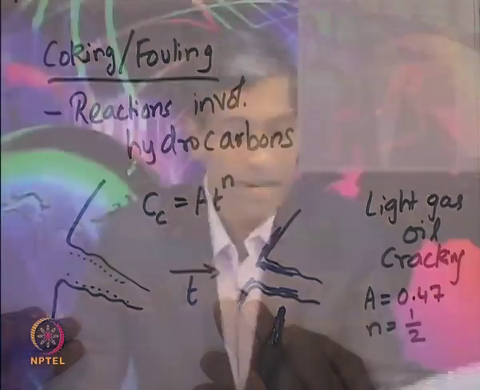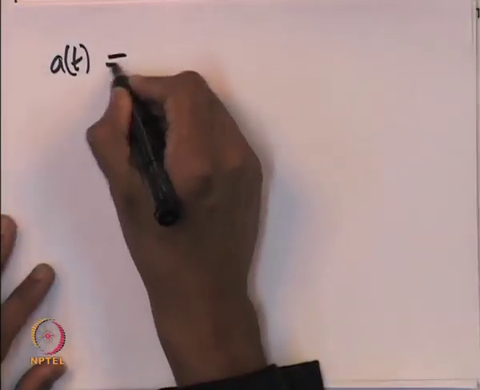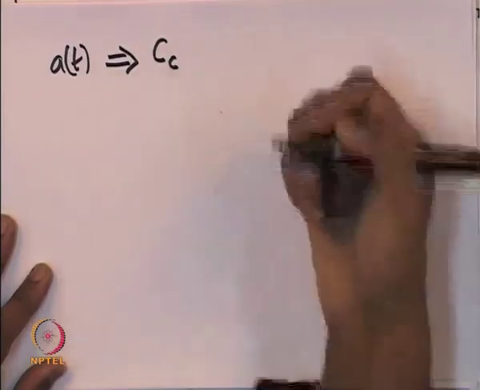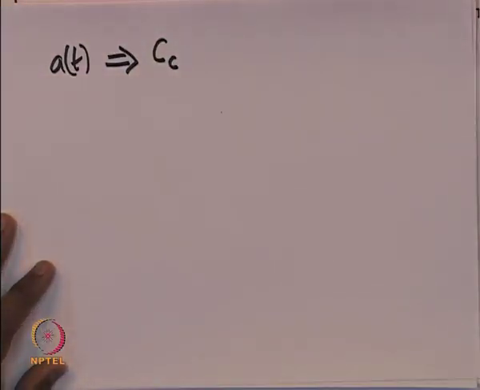So, let us now look at how to find the mechanism behind this, how to model it, how to find the relationship between the decay rate as a function of the concentration, and how to write the design equations. So, a(t), which is the activity of the catalyst in the case of coking or fouling process, certainly depends upon the amount of carbon which gets deposited on the surface.